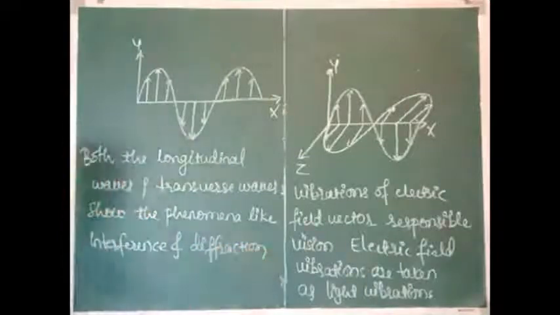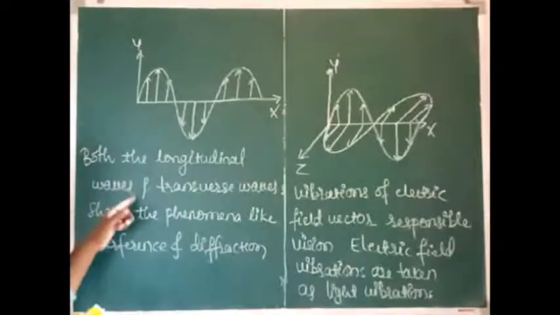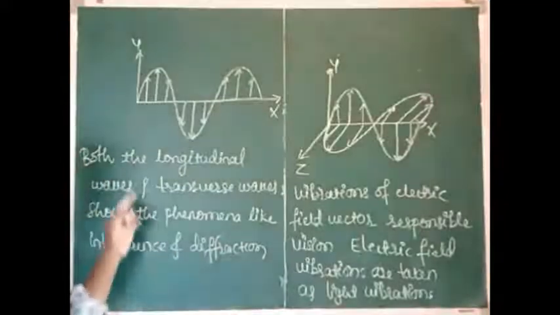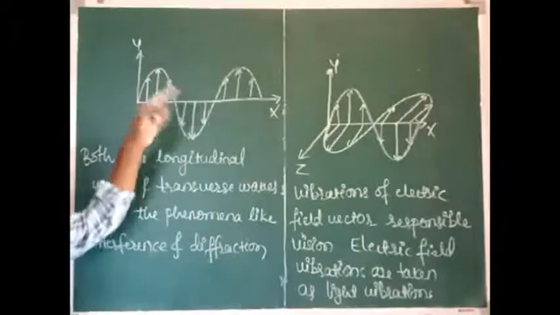Okay, once again listen here. Both the longitudinal waves and transverse waves show phenomena like interference and diffraction, but only the transverse waves show phenomena like polarization.